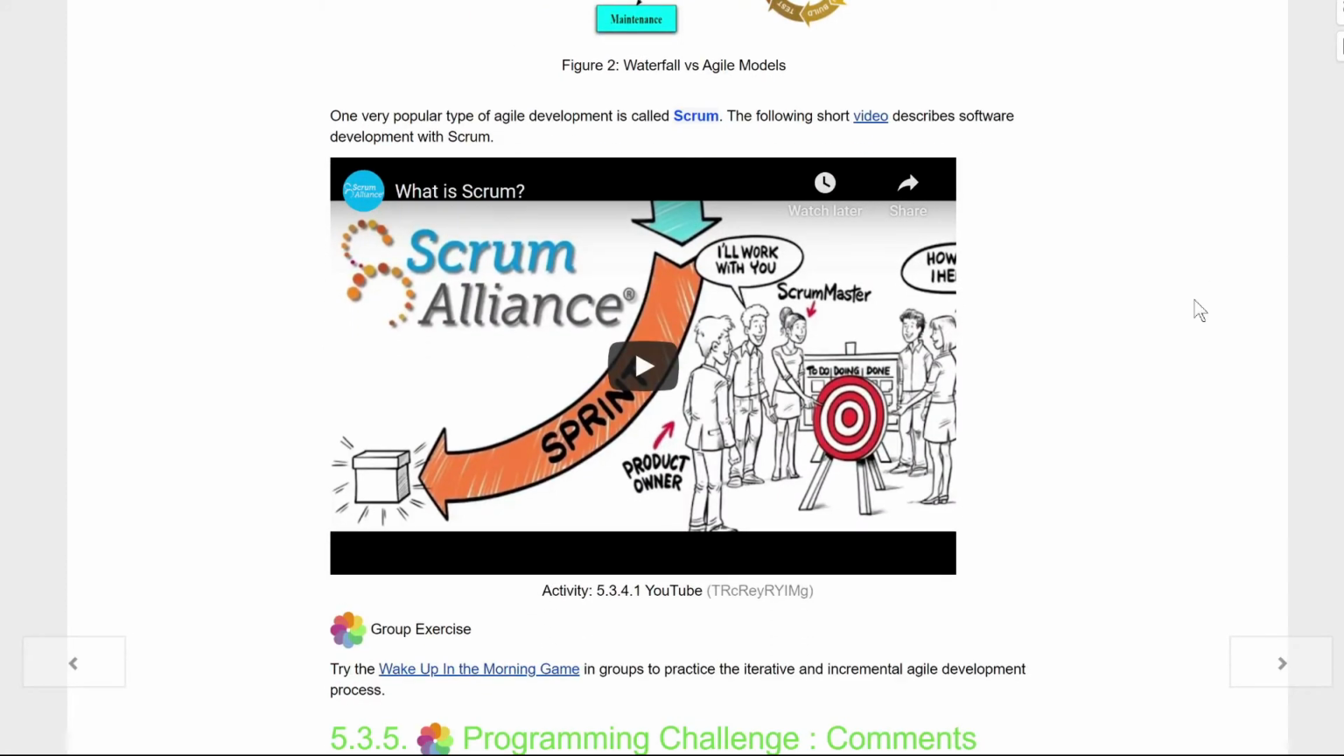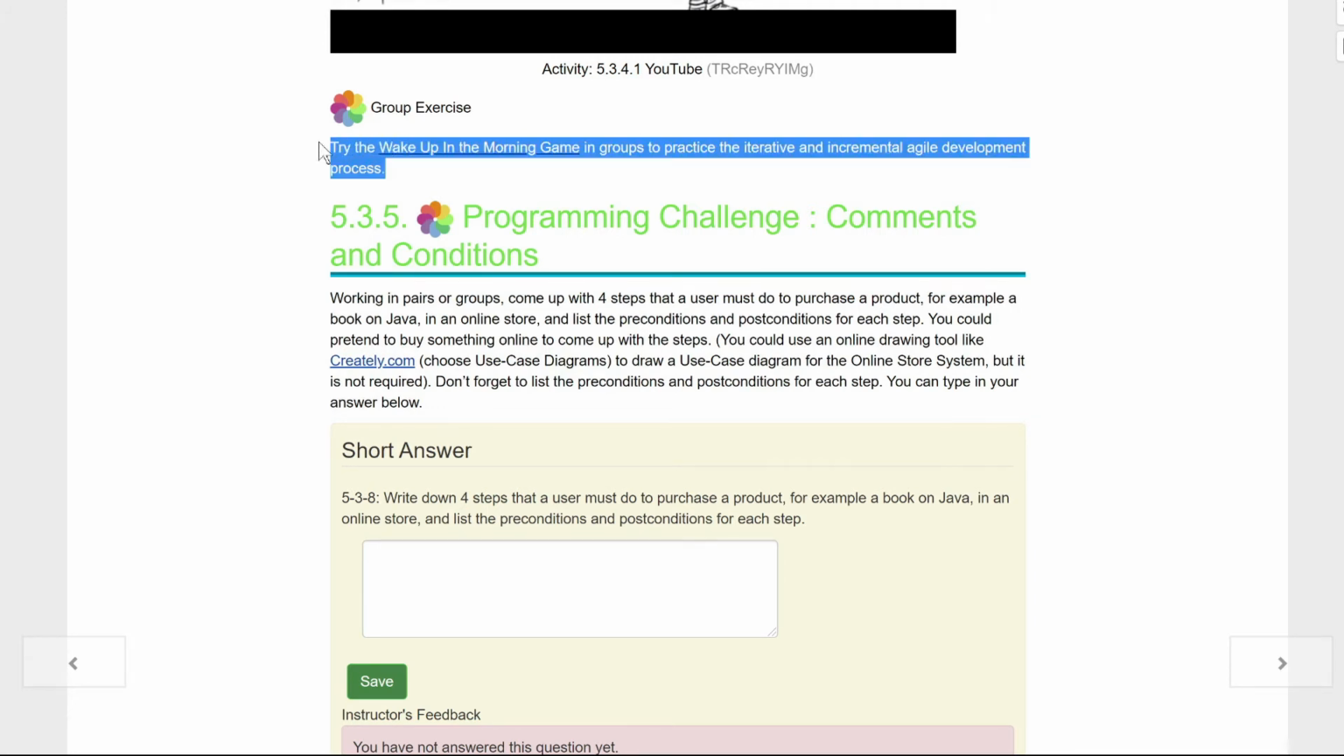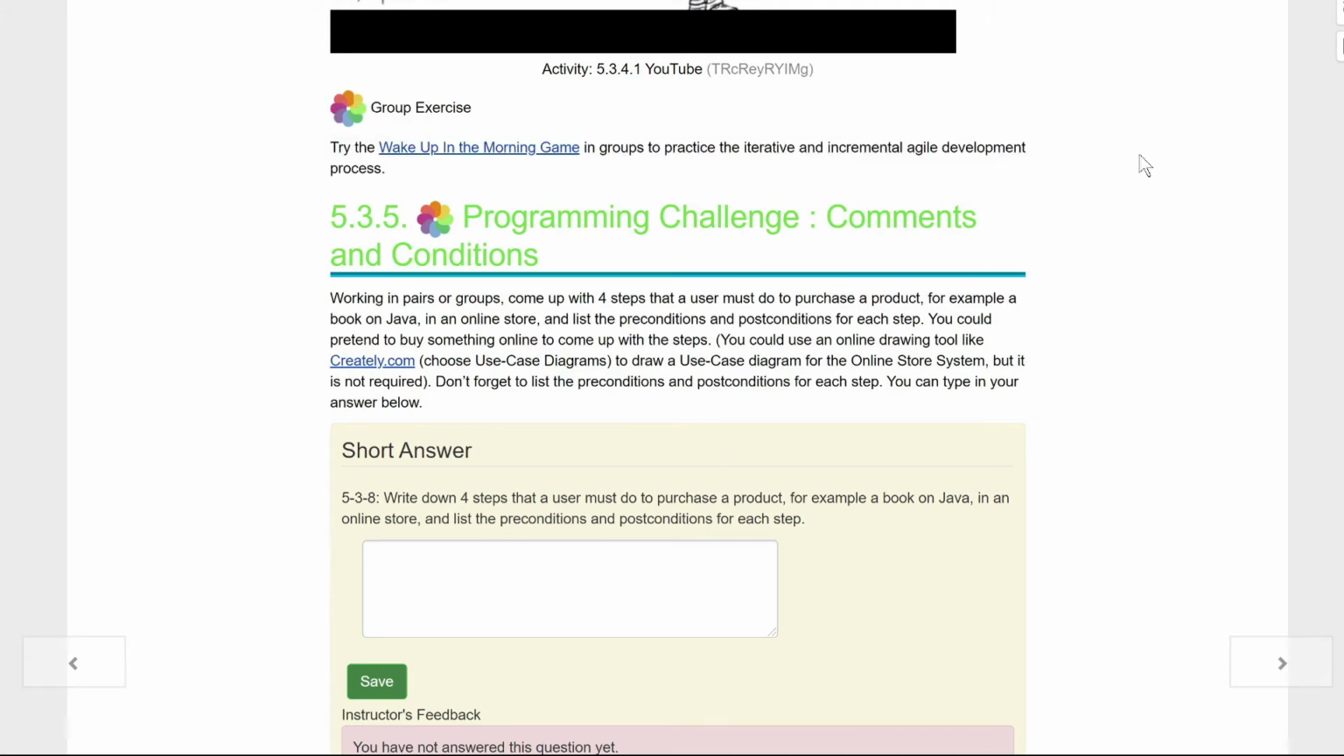Another popular type of Agile method is called Scrum. There's a short video here, kids. We're not going to watch it in this video, but please take a moment, Google it or watch it. It really does explain it pretty well. There is this wake-up game. Kids, we may or may not do this in class. Again, I'm not going to go over this in this video. If we do it in class, we'll have a little talk there.